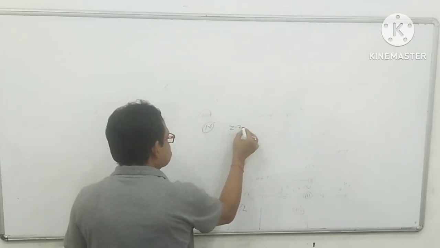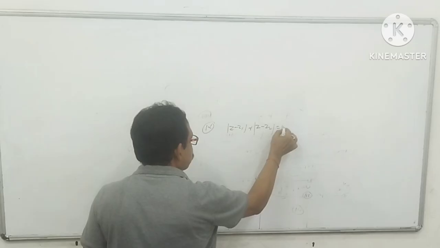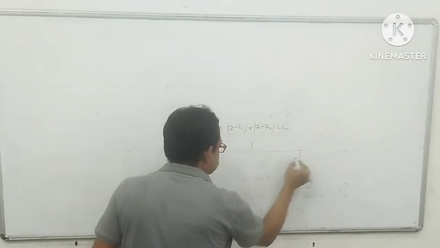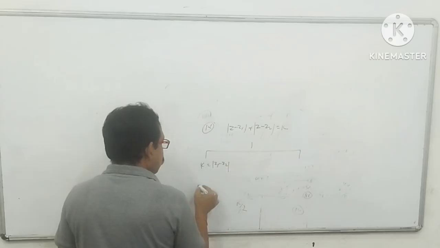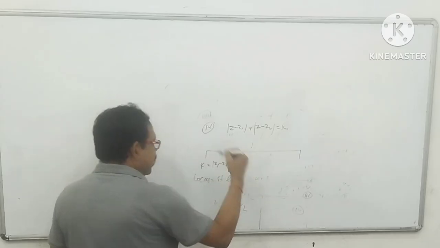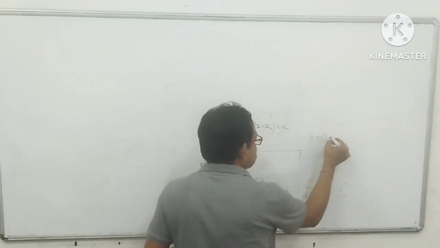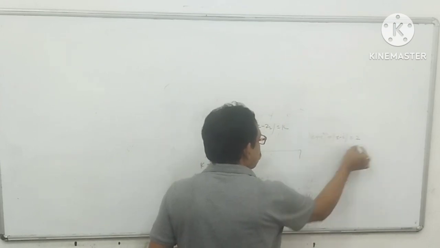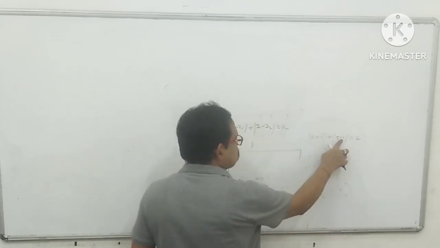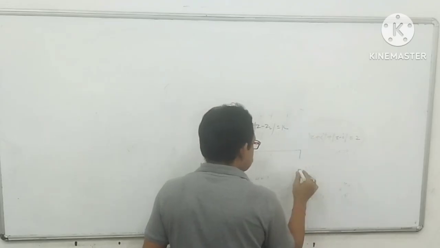Mod z minus z1 plus mod z minus z2 equals k. Again here there are two things. If k equals mod z1 minus z2, the locus would be what? That is a straight line. By observation you can write like this: mod z plus i plus mod z minus i equals 2, then the locus is a straight line, because if you calculate, k would be 2.